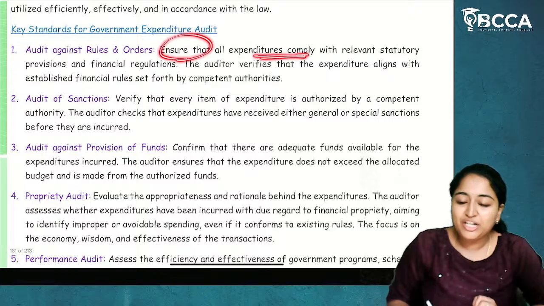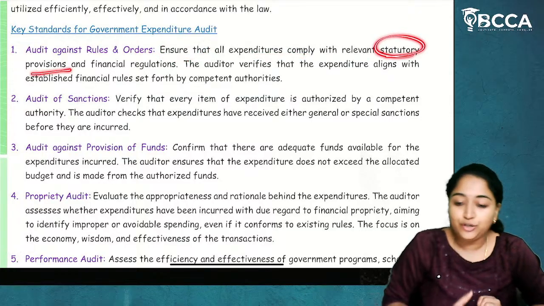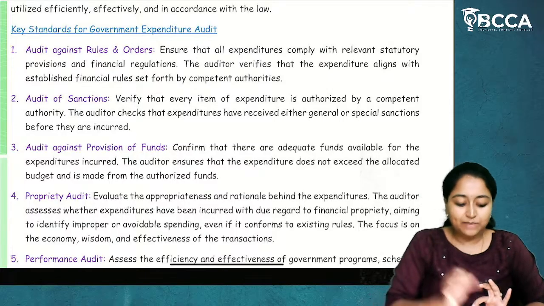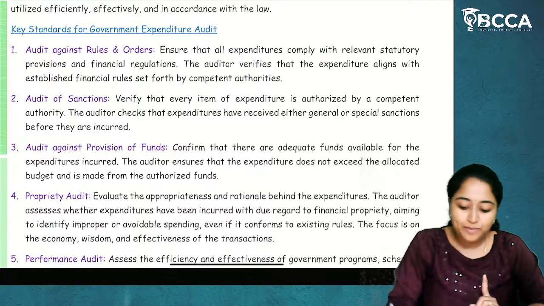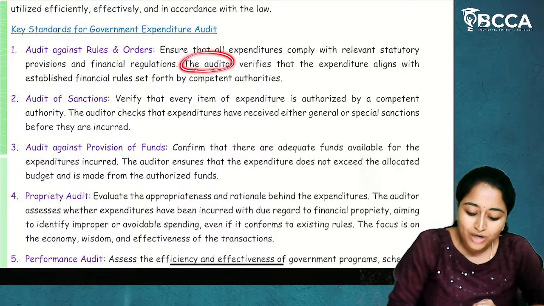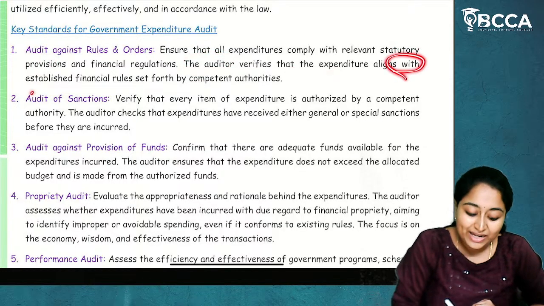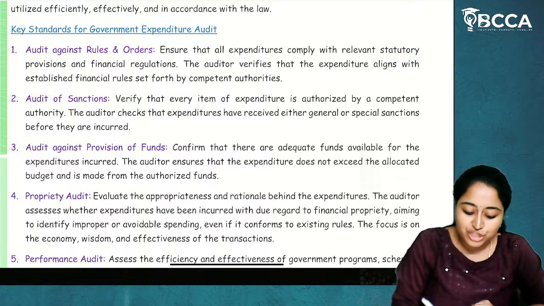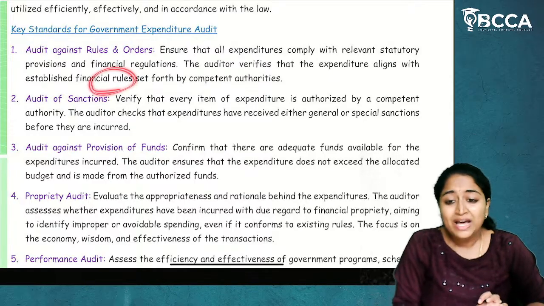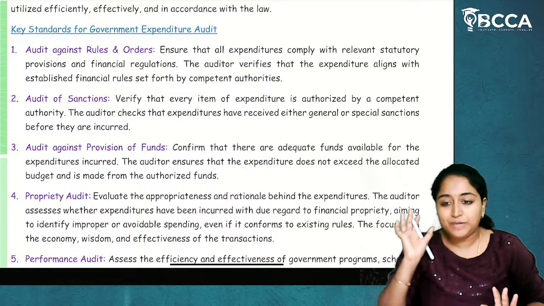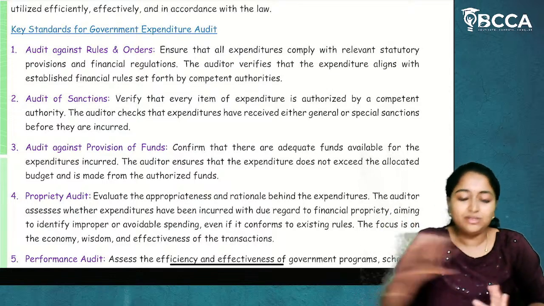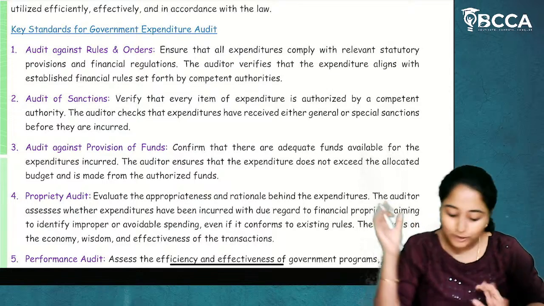Ensure that all expenditures comply with the relevant statutory provisions and financial regulations. Whatever the government is doing as an expenditure, it should be based on statutory provision and financial regulation. The auditor verifies that the expenditure aligns with the established financial rules set forth by a competent authority. So there will be a rule that this should be only for this particular purpose and that should be for that particular purpose. We will have a budget. Based on that only, whether the expenditure is being done or not.